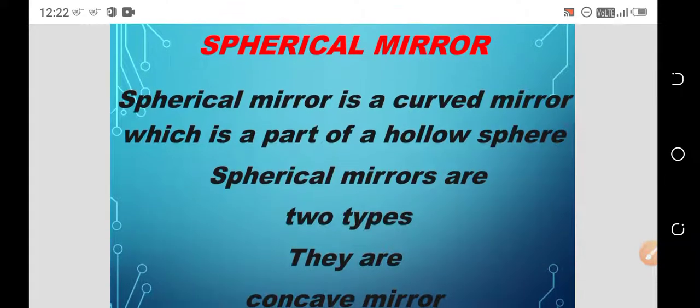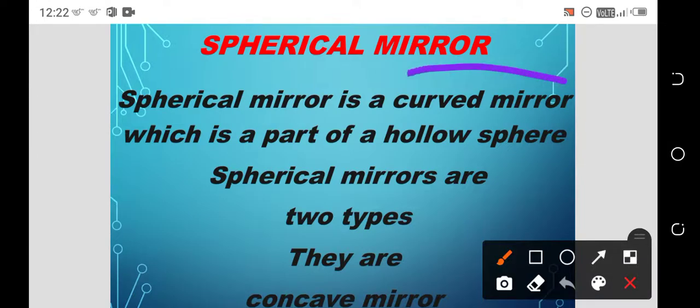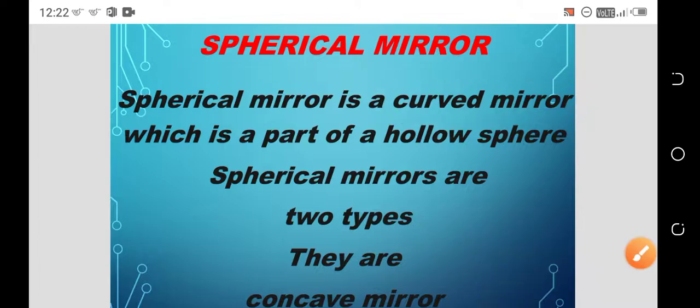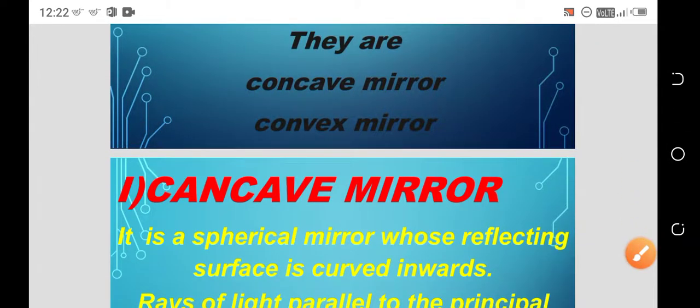Let's see what a spherical mirror is. A spherical mirror is a curved mirror, which is a part of a hollow sphere. Spherical mirrors are of two types. How many types? The spherical mirrors are of two types, and they are the concave mirror and the convex mirror.